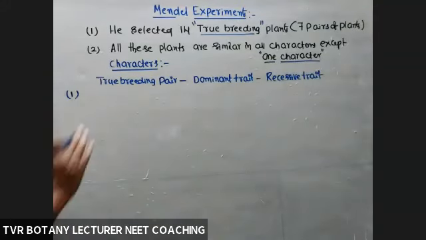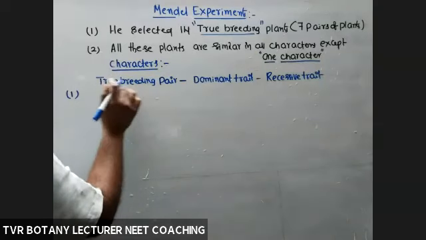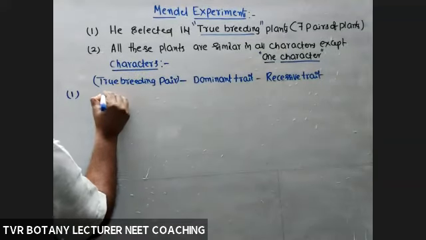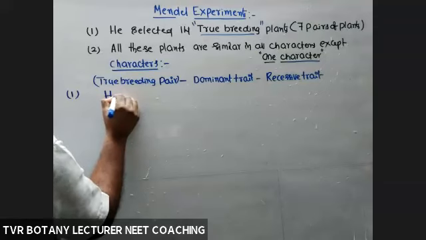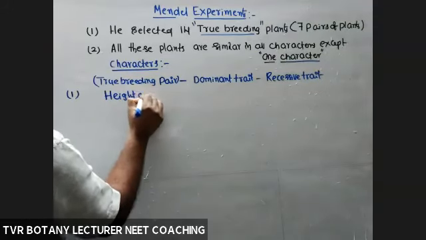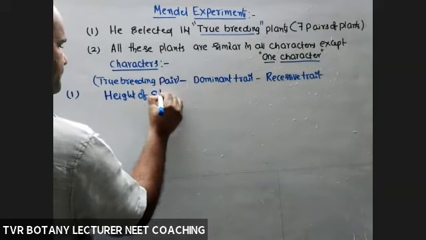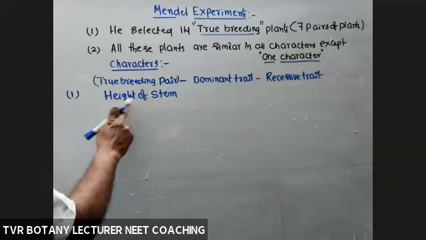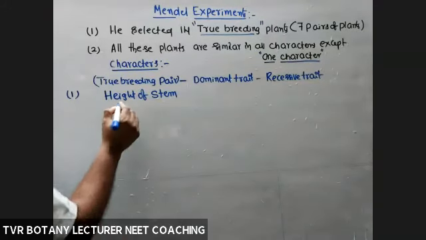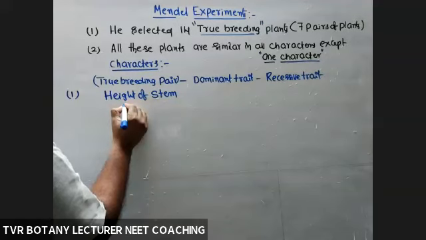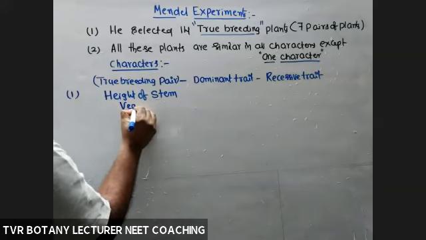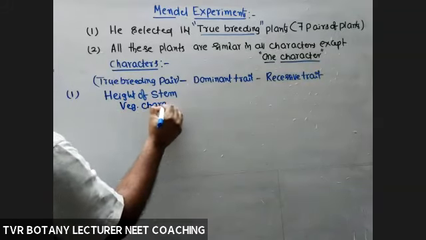So first pair, Pisum sativum 1, Pisum sativum 2. In that first pair, what about the character? Okay, so true breeding pair with character. Here, take character only. What type of character? First one is a height of the stem. You can take a height of the plant also. That is also correct. But go according to textbook statement, height of the stem. So height of the stem is a vegetative character, somatic character. Remember, this is a vegetative character.